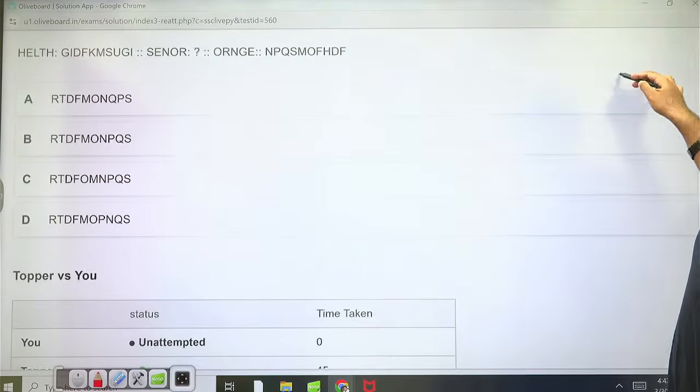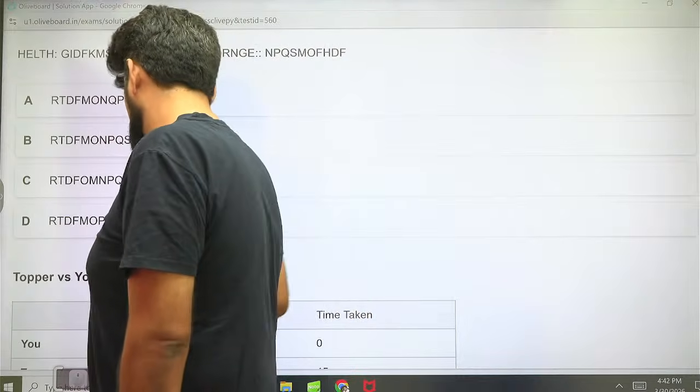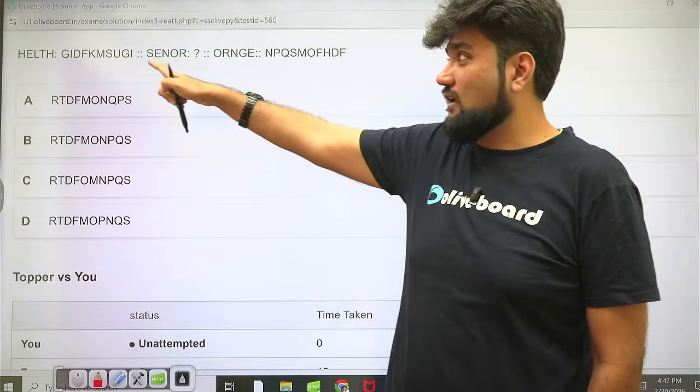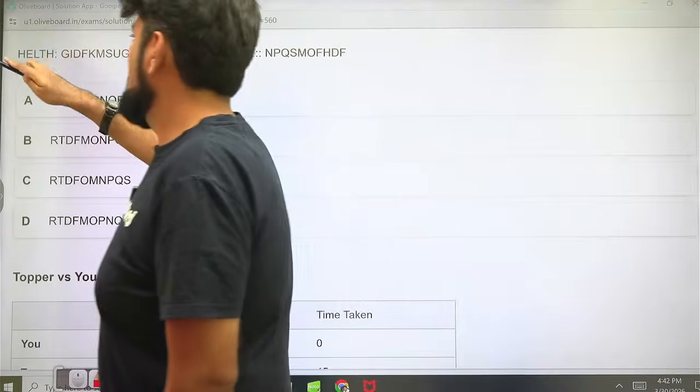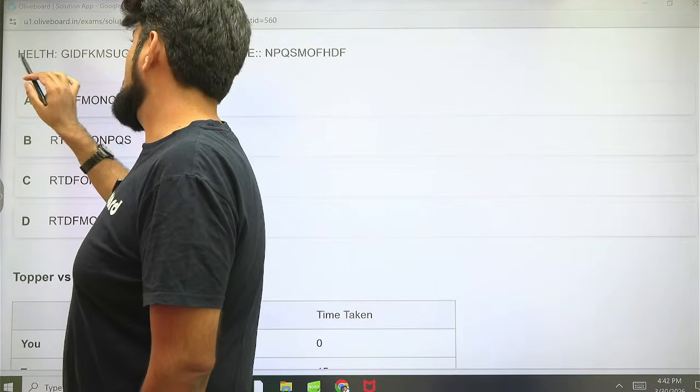Possibility is an issue for this person probably. But if that is the case, please go through it once again. Look at the spelling of health. The spelling is incorrect. So try to read this thoroughly and stick to what is mentioned here. So it's pretty simple. 1, 2, 3, 4, 5 and we have 10 letters here. So each letter is being coded by 2 letters.